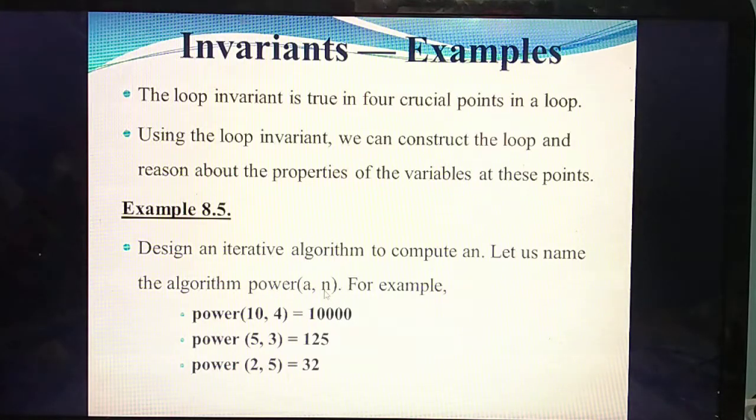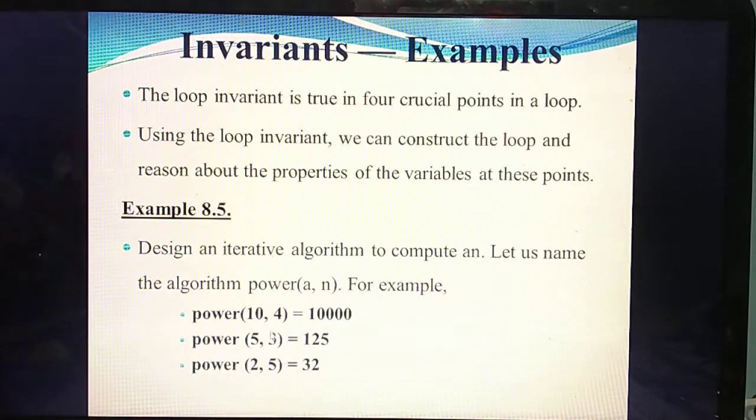The variables you give as inputs you mention inside the brackets. So to compute a power n, you name the algorithm power of a comma n.